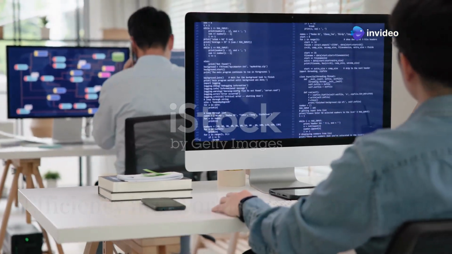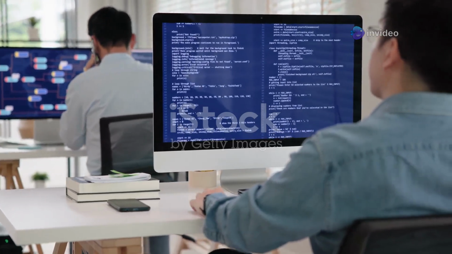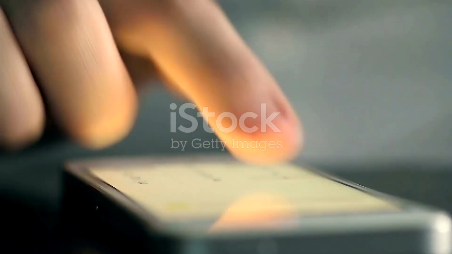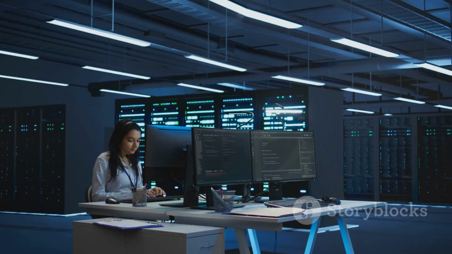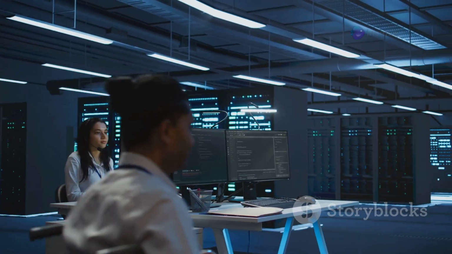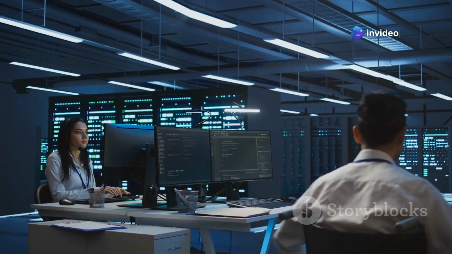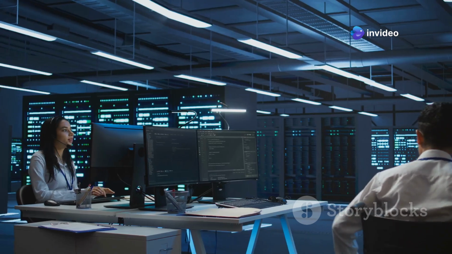In the digital realm, efficiency is not a luxury. It's a necessity. Every click, every swipe, every computation requires time and resources. And as we delve deeper into the world of big data and artificial intelligence, the need for efficient algorithms becomes paramount. Think of it like this.